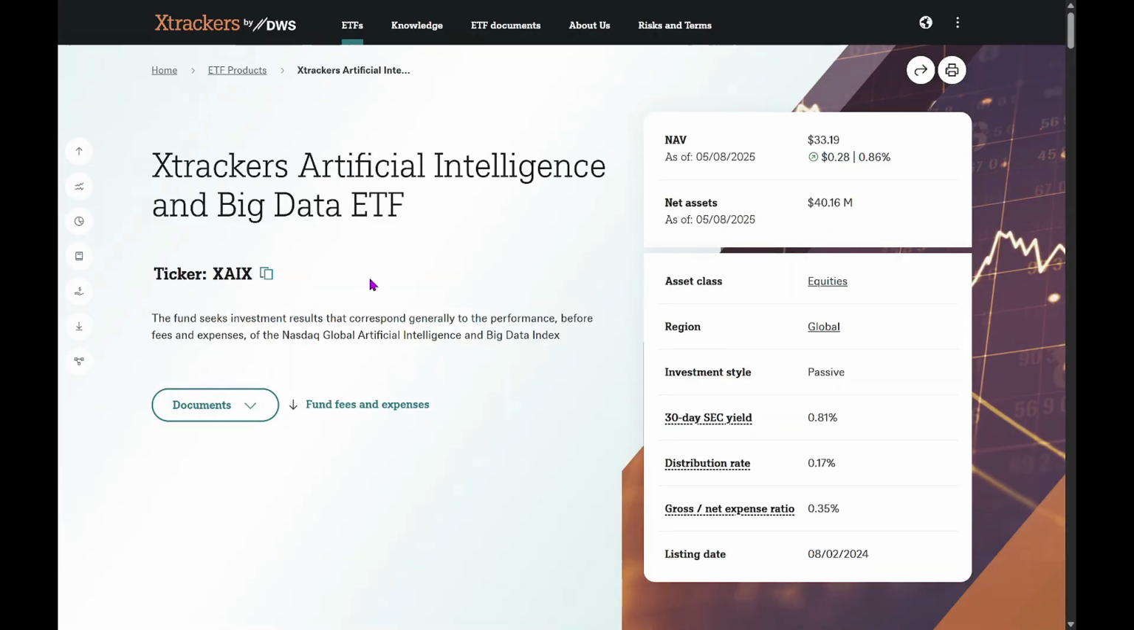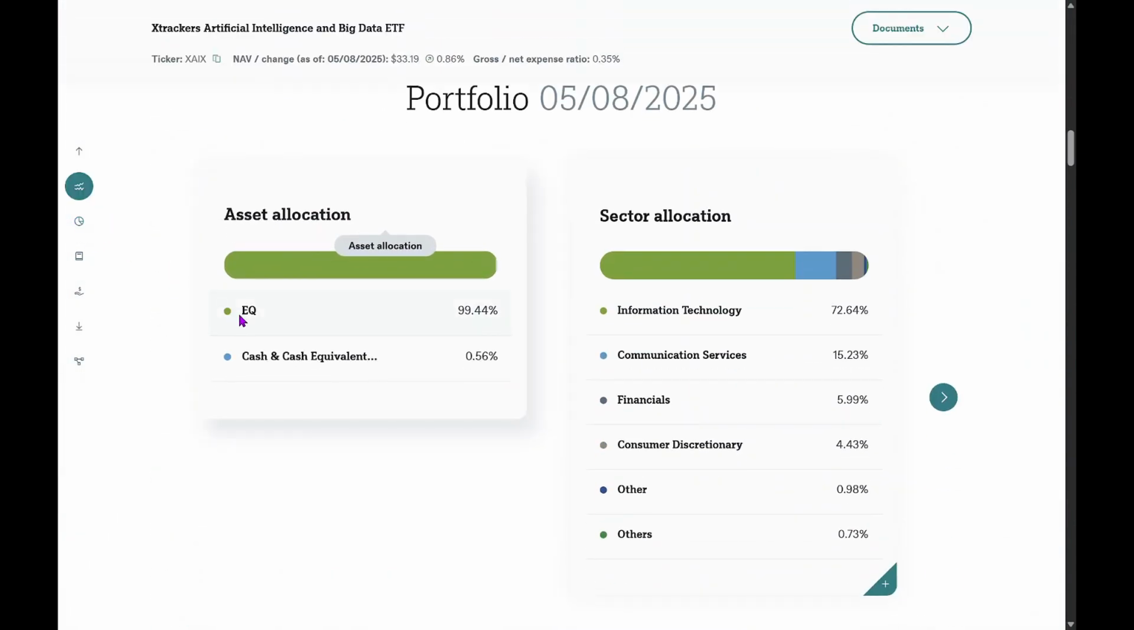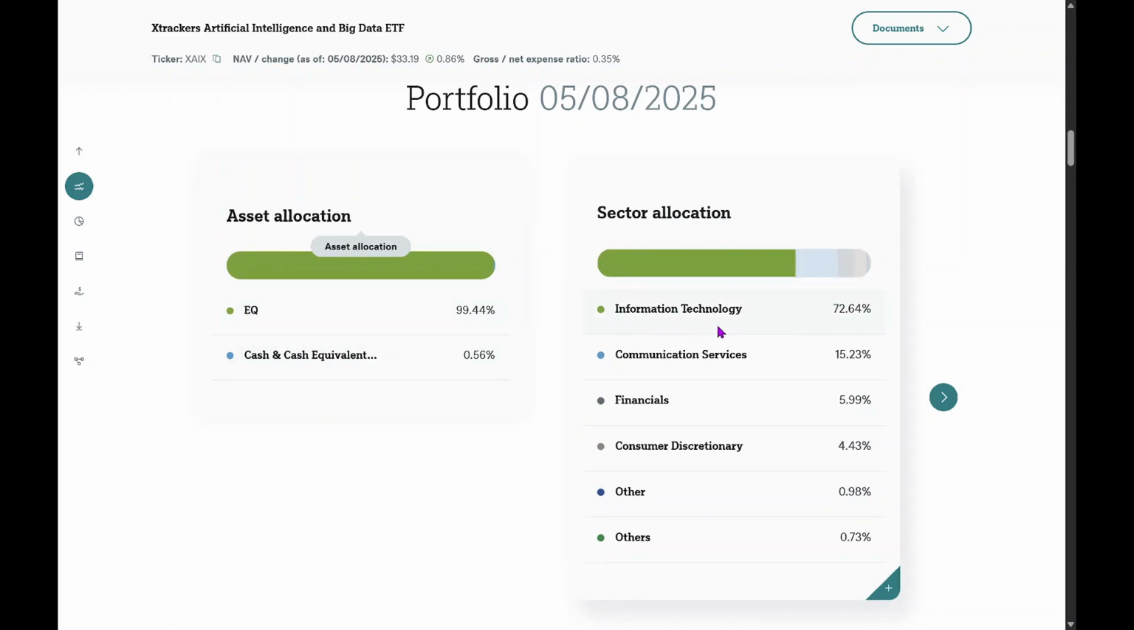When we click on it, we get all the key information an investor needs, including all the documents and details like the NAV, asset class, region, and so on. But what really interests us is the portfolio, so we click on that. We can see that 99% of this ETF is invested in equities, and only 0.5% is in cash. There's information on sector allocation. For example, information technology dominates, followed by communication services and other sectors.